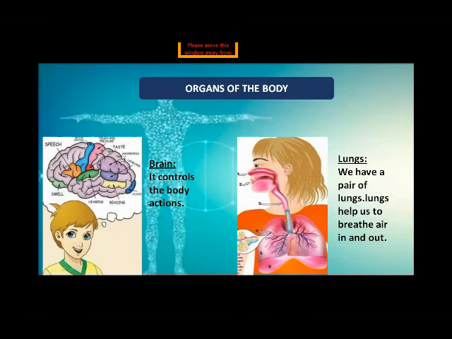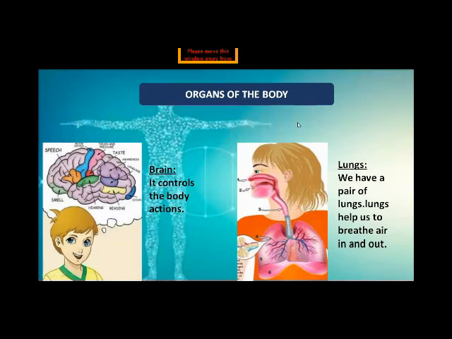All the senses, touch and pressure, are controlled by the brain. When we see, touch, feel, speak, observe, the center of all these senses is the brain. It controls the body's actions, like when we hear, read, visualize anything, or smell.